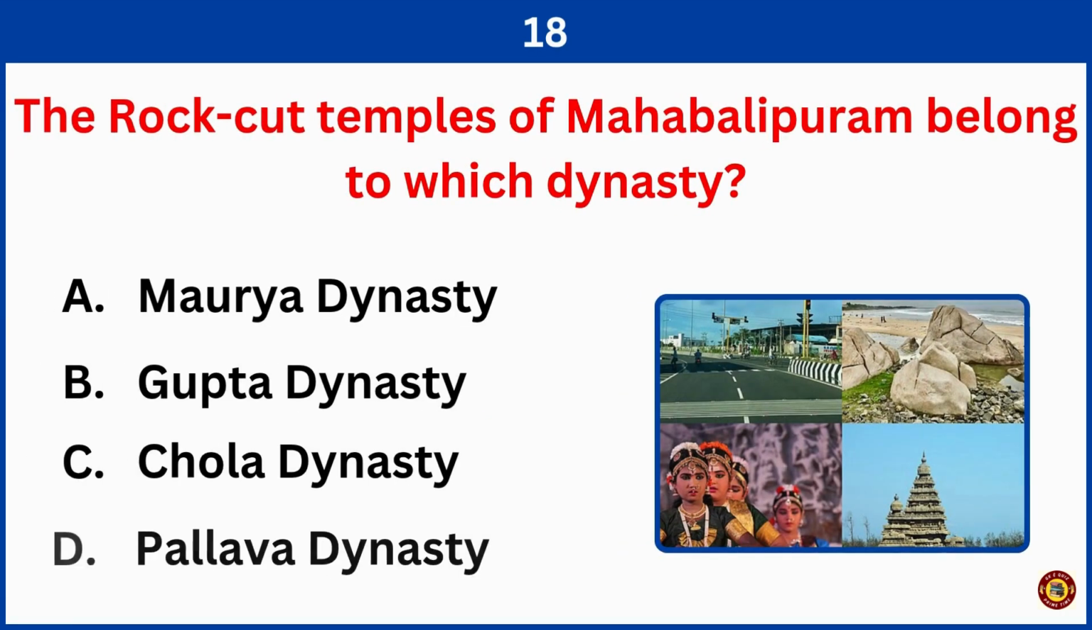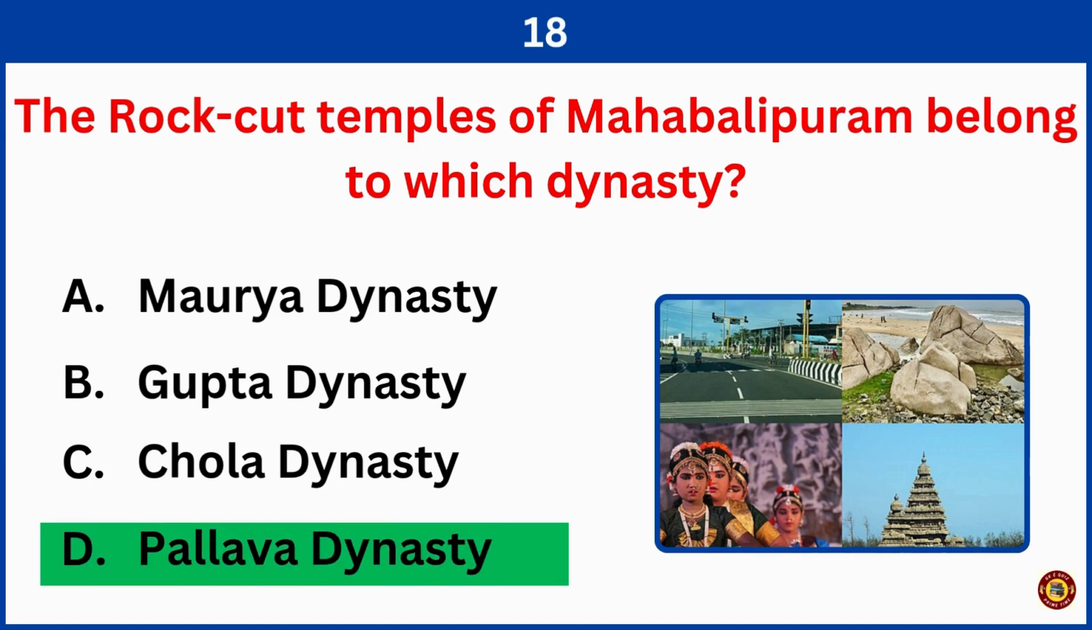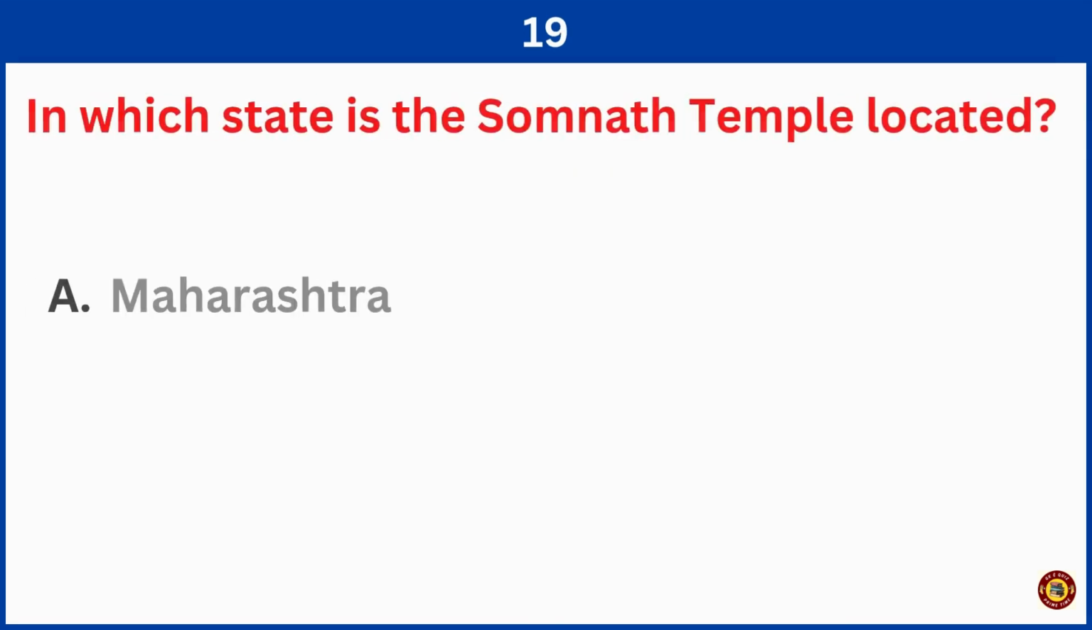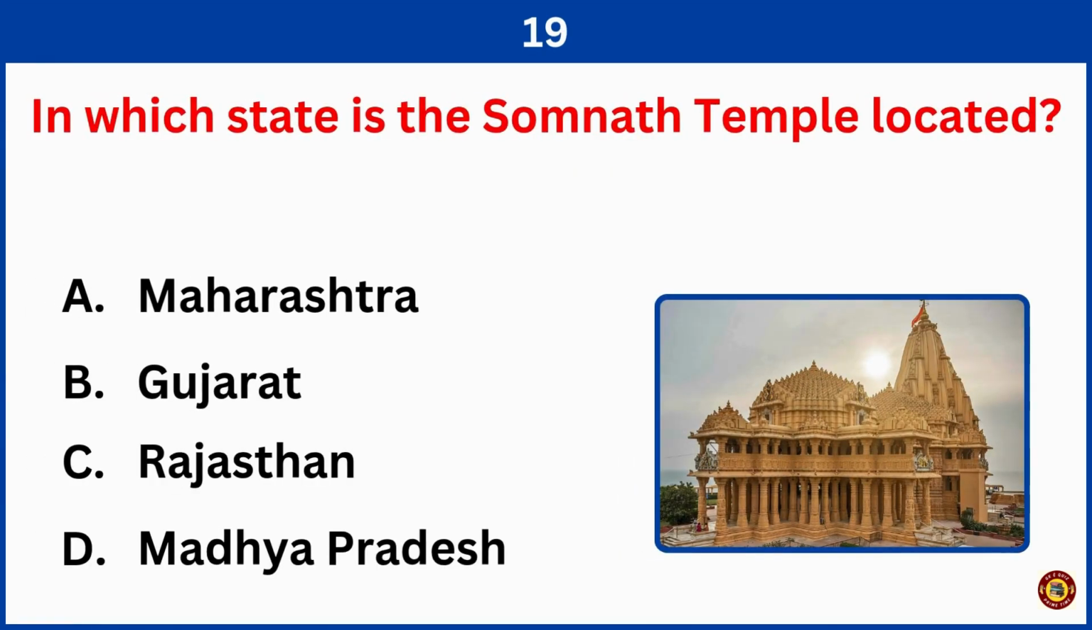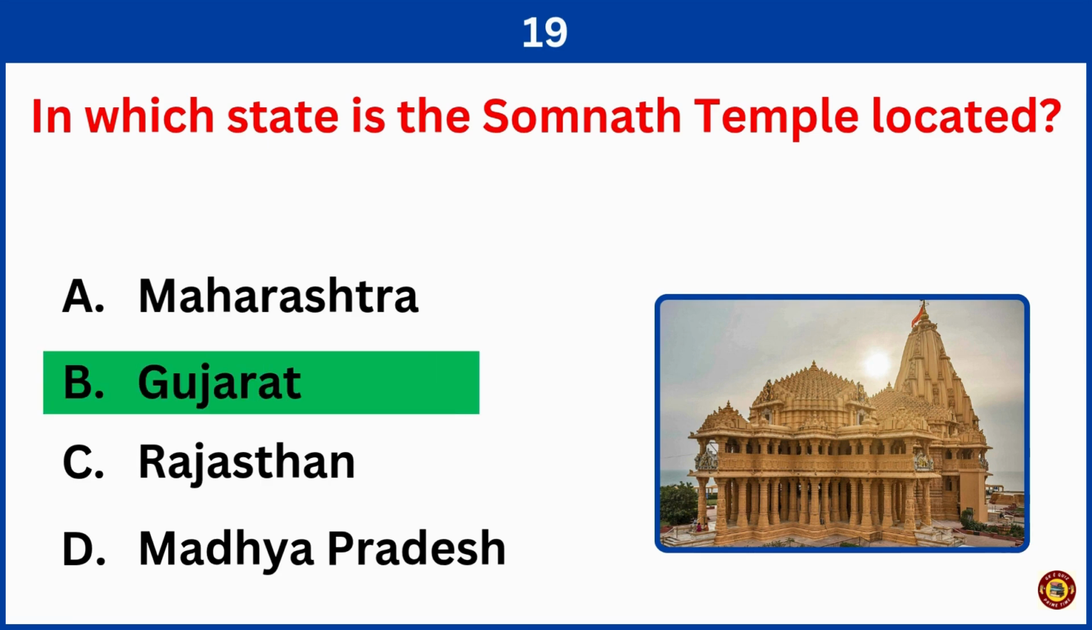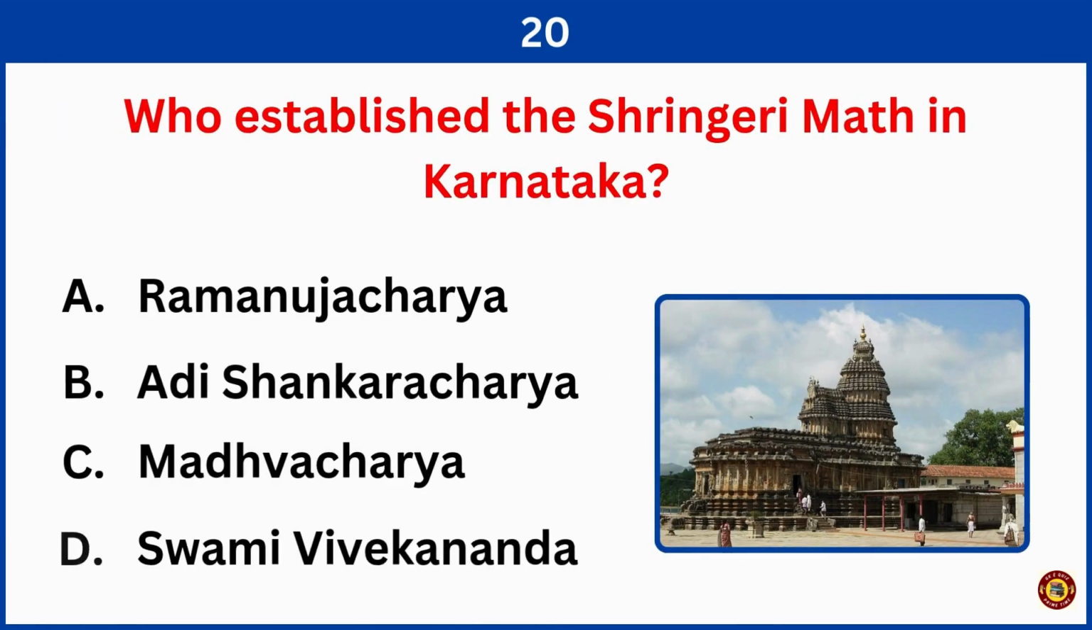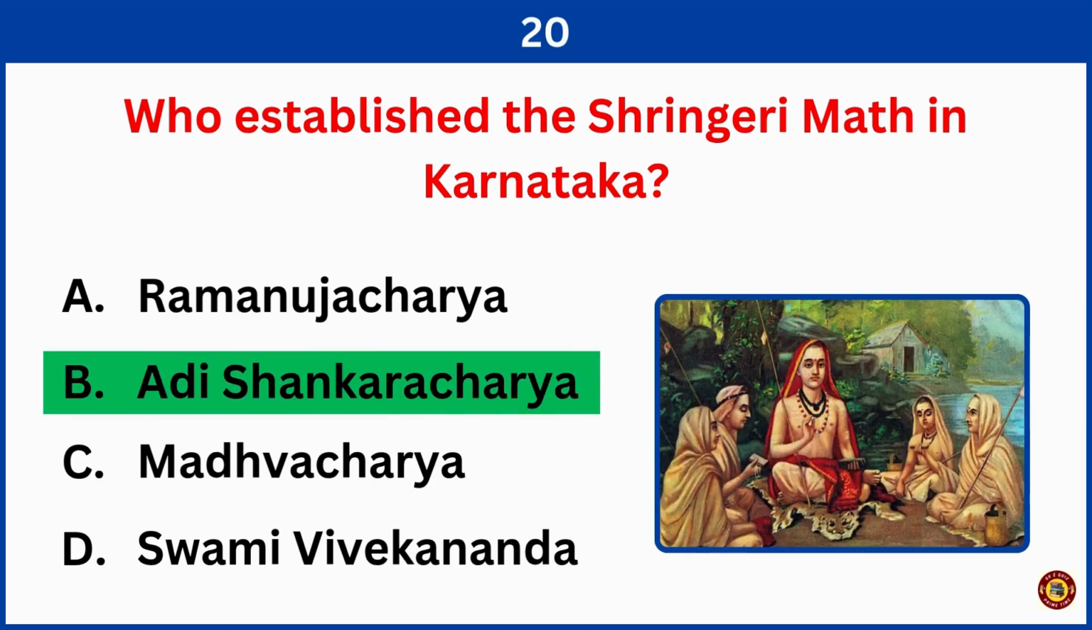The rock cut temples of Mahabalipuram belong to which dynasty? Correct answer is option D, Pallava dynasty. In which state is the Somnath temple located? Right answer is option B, Gujarat. Who established the Sringeri Mutt in Karnataka? Right answer is option B, Adi Shankaracharya.